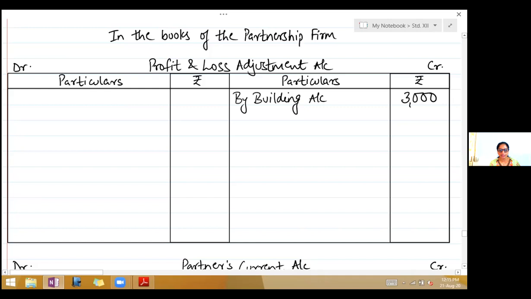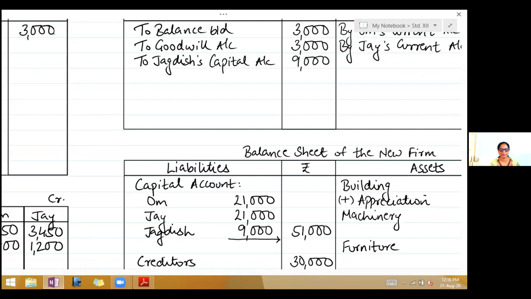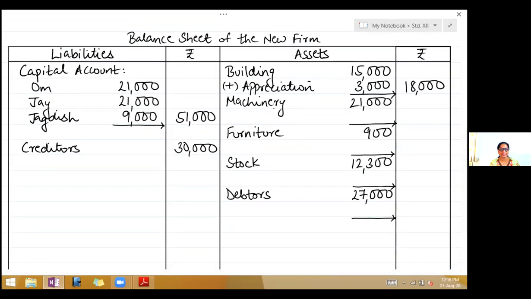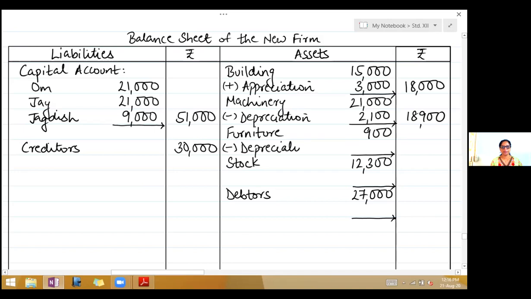Second part, machinery and furniture to be reduced by 10%. So come to the asset side, take machinery, write less depreciation. 10% is 2,100. So outer column, 18,900. Furniture is also to be depreciated by 10%. So less depreciation, 10% of 900, 90, outer column 810.